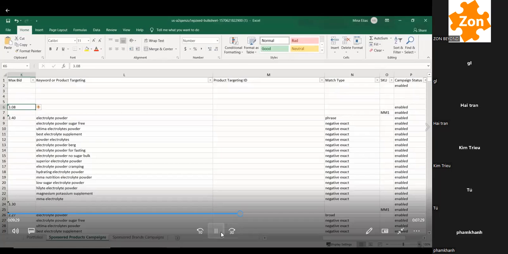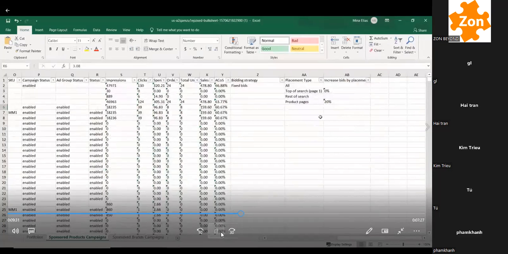So when I have this information in here, it says you can increase my bid by 20%. So that's 3.08 times 1.2. You can increase it up to $3.696 if it means that I'm going to show up in a product page.